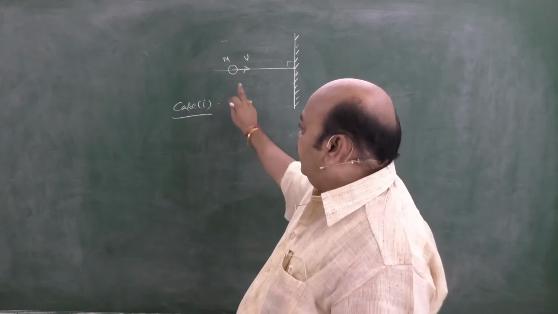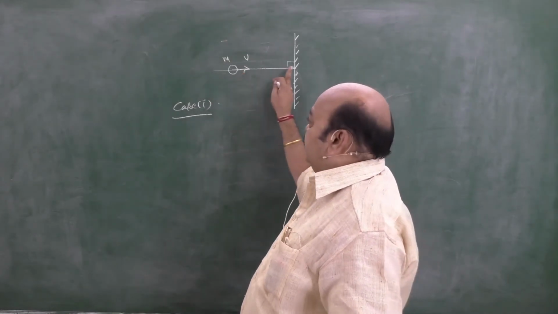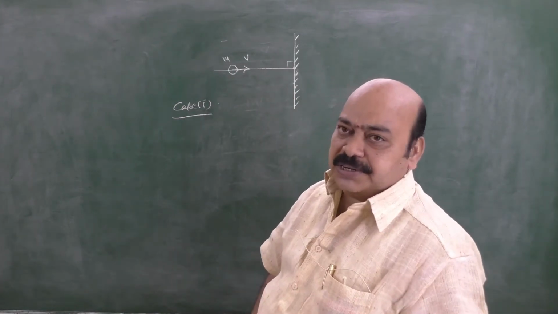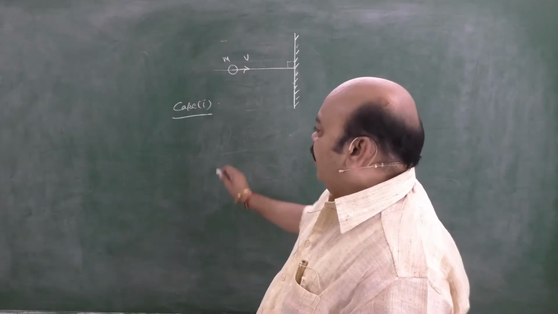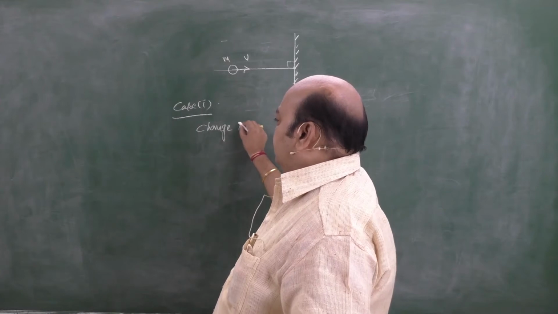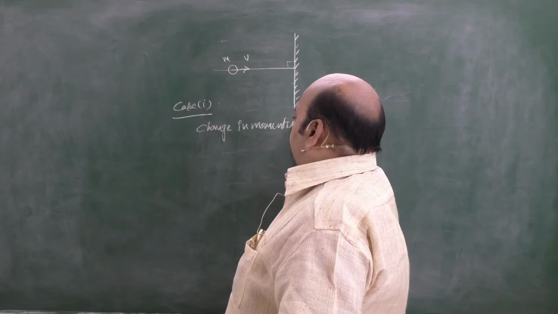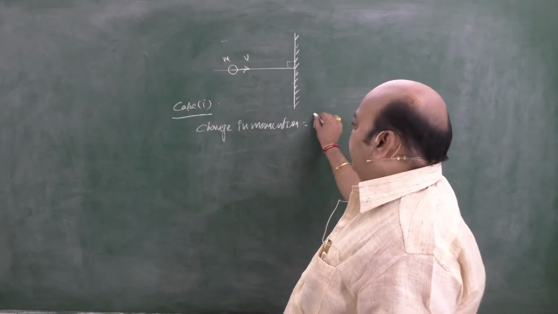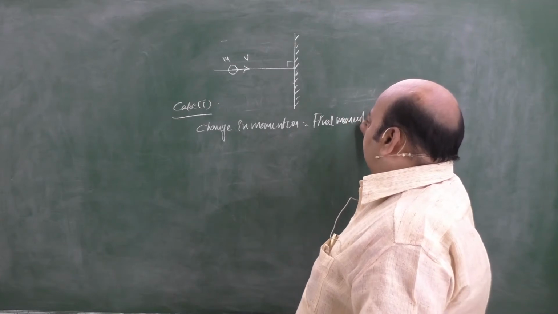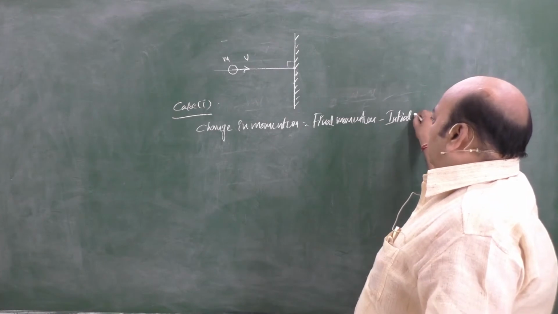See, when the ball strikes the wall normally and it stops there, falls down simply. Once again, when a ball of mass m thrown with a velocity v normally hits the hard wall and it drops dead, it stops. What is the change in momentum? What do you mean by change in momentum? Final momentum minus initial momentum.